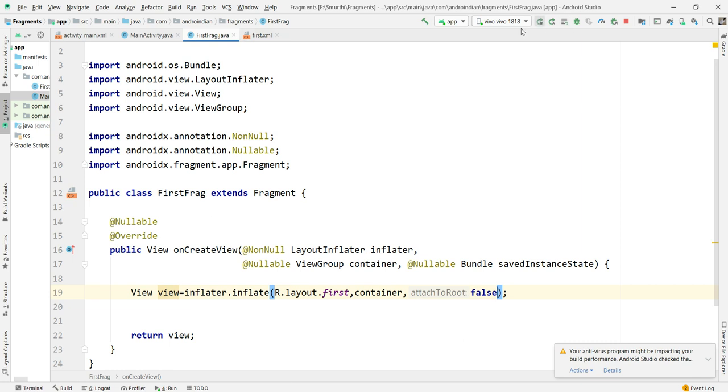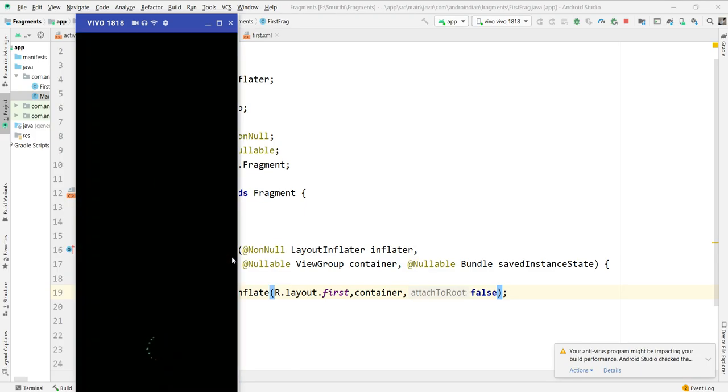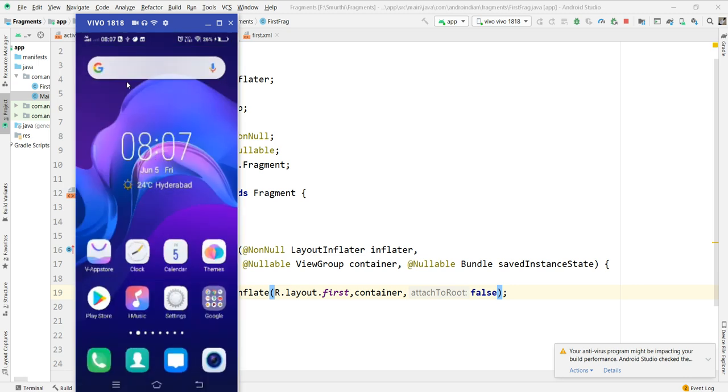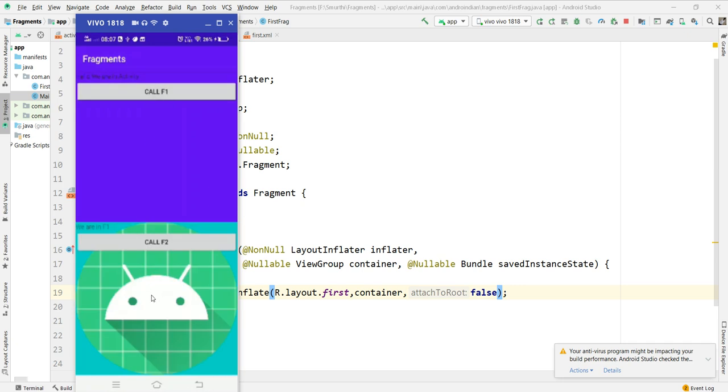Now I'm running this application. Up to this we can see this output, then we can go with the next step. Now I'm running this project. Once we see this output, we can go to the next step: how to call fragment 2. Here it's saying we are in fragment 1. Now it's saying we are in fragment 1, call F1. Once I call F1 here, that is replaced here.